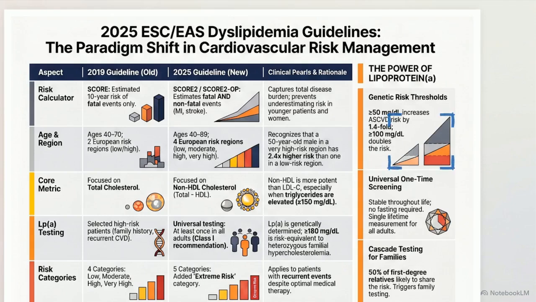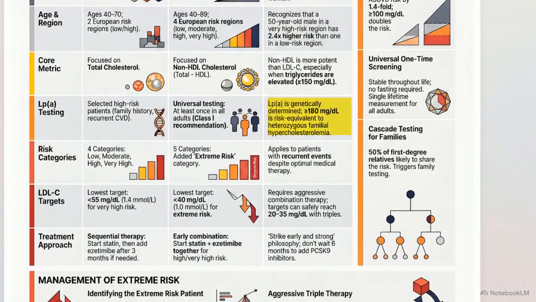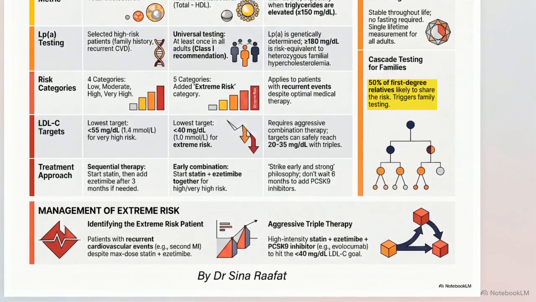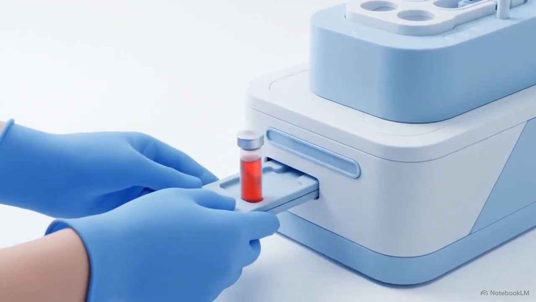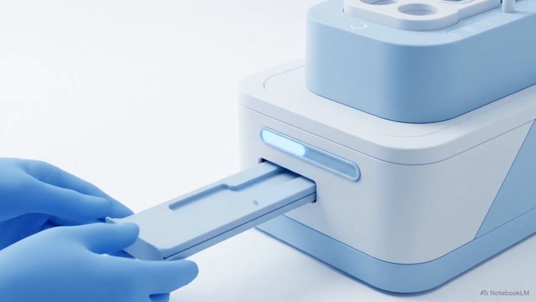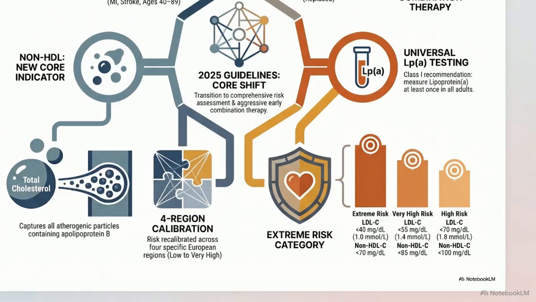LPA of 50 milligrams per deciliter increases cardiovascular risk 1.4-fold. 100 doubles risk. The critical 180 threshold confers 4-fold risk, equivalent to familial hypercholesterolemia. This hereditary risk means 50% of first-degree relatives share it, triggering immediate family cascade testing. Universal genetic screening removes the blind spots of lifestyle-only assessments, allowing for clinical intervention years before a patient's first cardiovascular event. This central graphic shows the expansion of the risk categories.